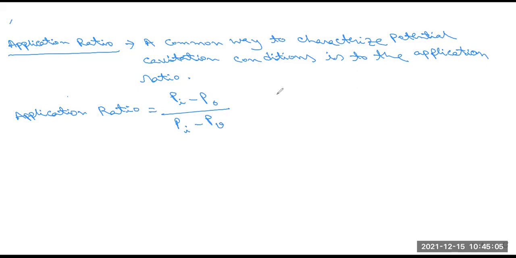Okay, where I will elaborate one by one. First, Pi means the inlet pressure, that is, the pressure at the starting point of the fluid flow. Po means the outlet pressure.